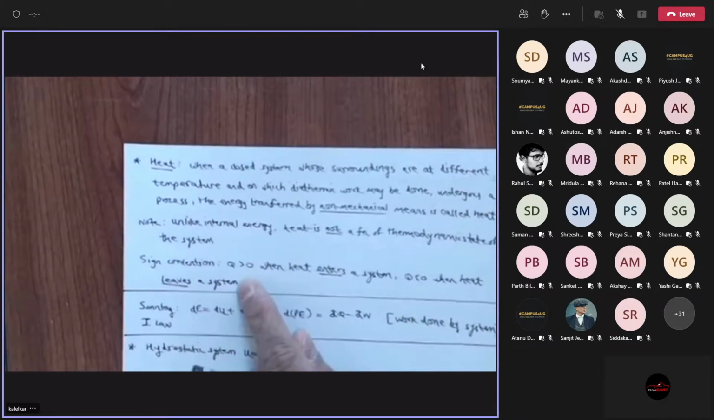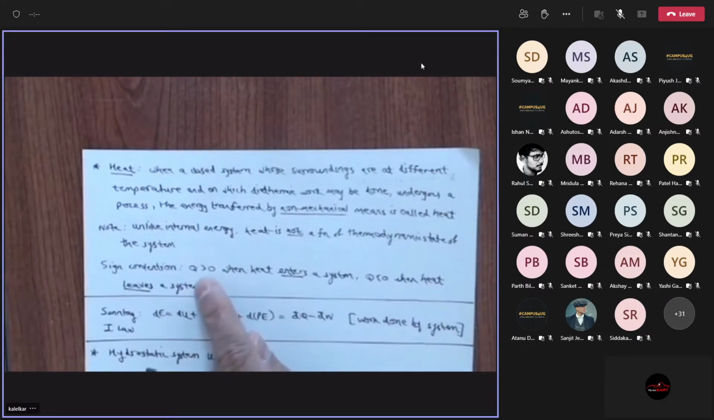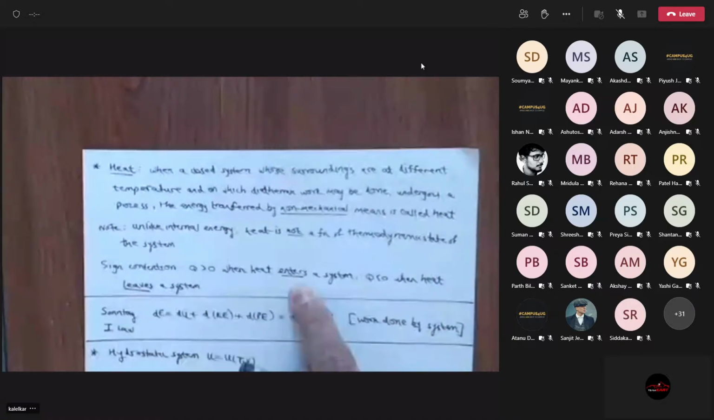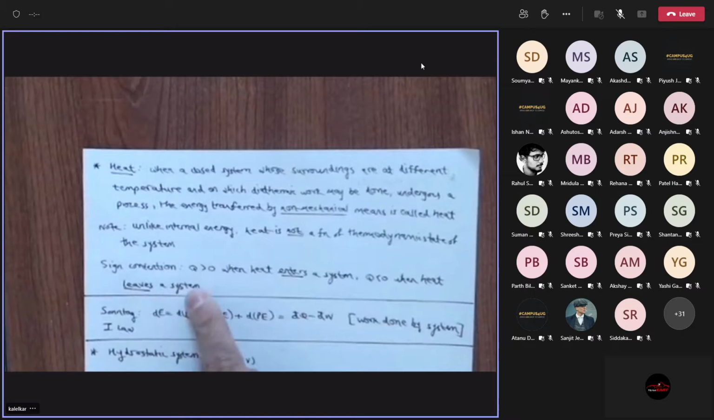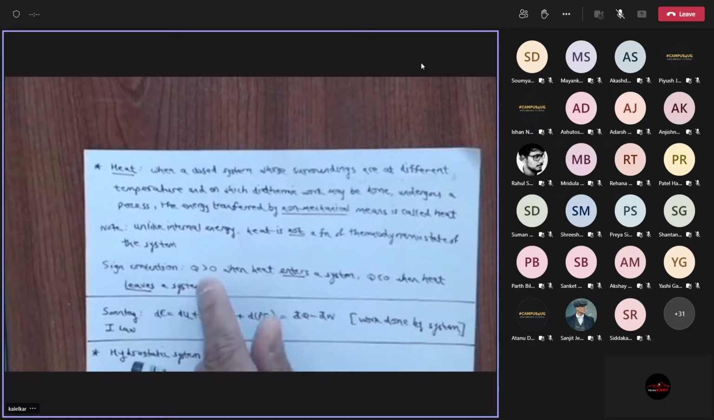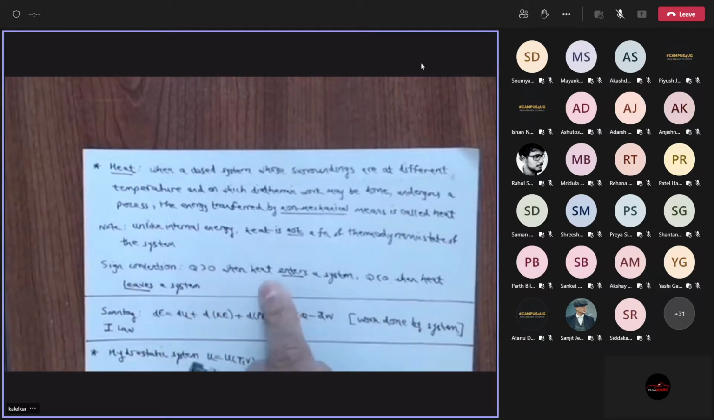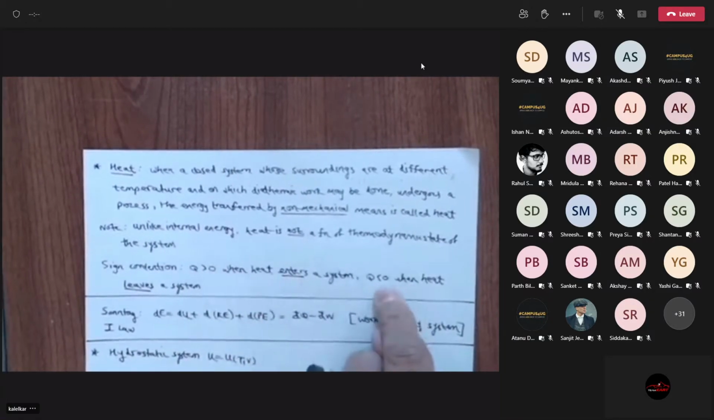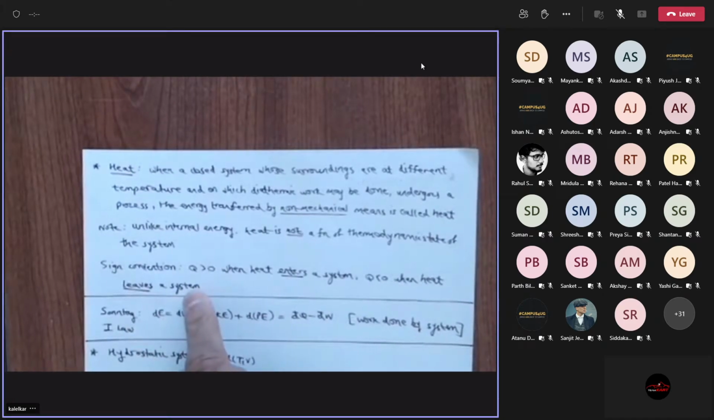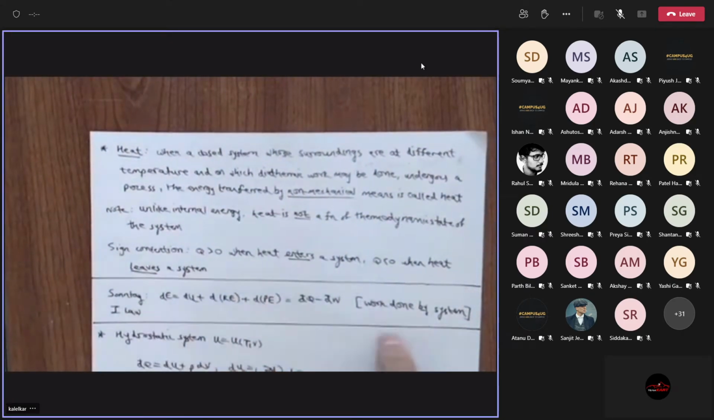Now the sign convention we will use is simple. The heat is positive when heat enters the system and negative when heat leaves the system. Now the good thing is this sign convention is universal in thermodynamics. Remember, the sign convention for work is not universal. The sign convention for heat is universal. Whenever you find heat positive, that means heat is entering a system, and heat negative means heat is leaving a system. What is the first law in Sontag?